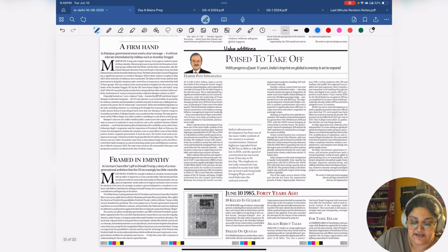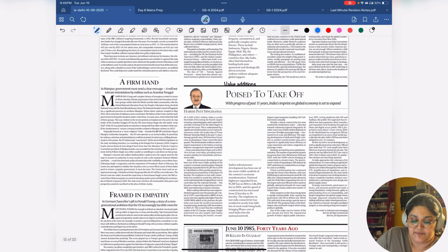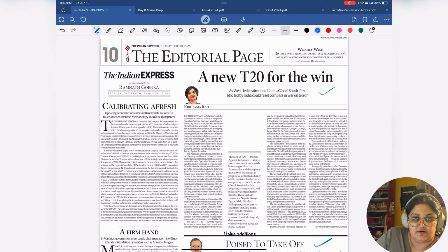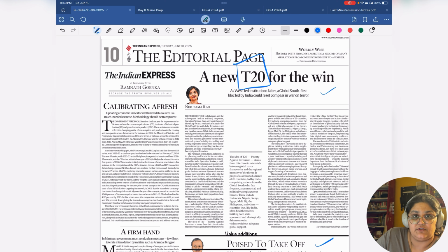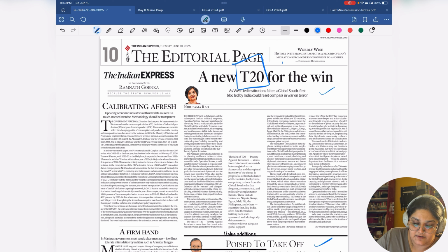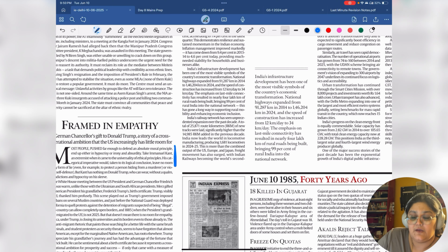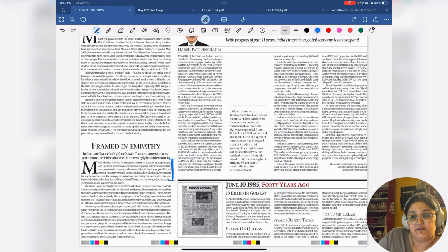Apart from that, none of this is useful. So here, if you see the explanation page, it's not something that you need to make a note of. Read them, definitely read them, but don't make notes of it. What you need to make note of is this term, T20. Why? So that when you're writing solutions or giving forward-looking answers on countering terrorism measures, you can use it. You don't need to know a lot about it because it's not an established body as of yet, so don't read the whole thing, but the note will be only the word T20.